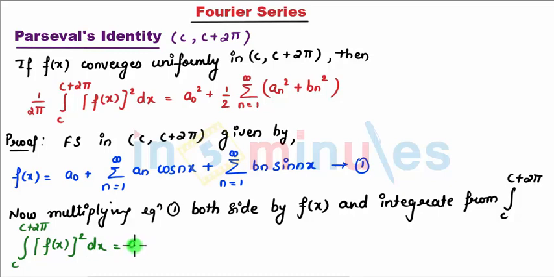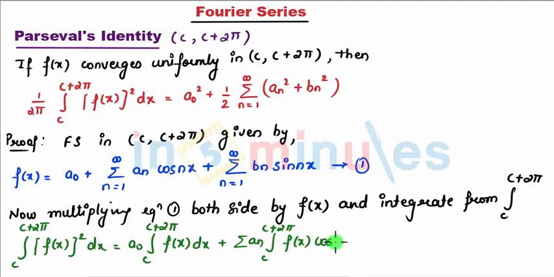Then keeping a0 constant, integral c to c plus 2 pi of f of x dx, plus summation an as constant, integral c to c plus 2 pi of f of x cos nx, plus again summation bn, integral c to c plus 2 pi of f of x sin nx dx.